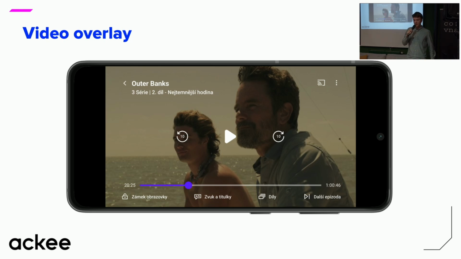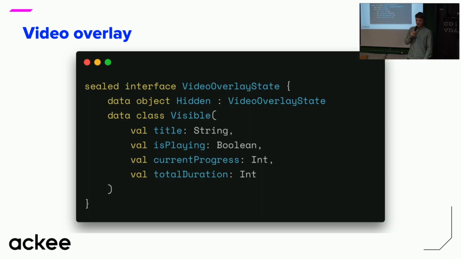So let's take another look at our player. If you think about it really carefully, then you will see that the overlay is actually independent and we can handle it completely separately from other features. And we can model it something like this. This here is Kotlin's sealed interface, which is equivalent to an enum in Swift. So we model it in a way that it can be either hidden or visible. And if it's visible, we pass the data that we need to show to the user. Again, like title, if it's playing, and some stuff for the seek bar.